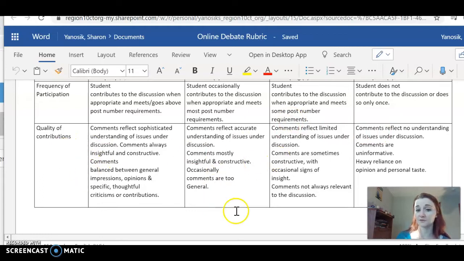The second half of your grade is on the quality of contributions. As I was saying before, it should not be a yes or no answer, or I agree or I disagree. You have to give reasons why. Should it be as long as your paragraphs? No. But this is what your paragraphs were preparing you for, that you could pull out arguments from at least one side, and now you have to do the other side as well. I'm not looking for, oh, in this document it said, just give me one reason why you think that it would be no or yes. So that's how this is graded.